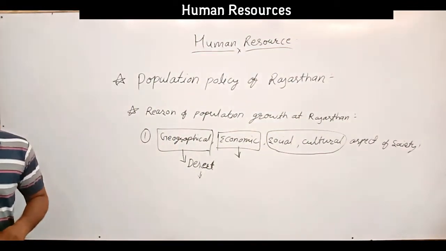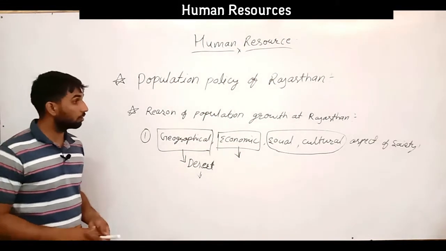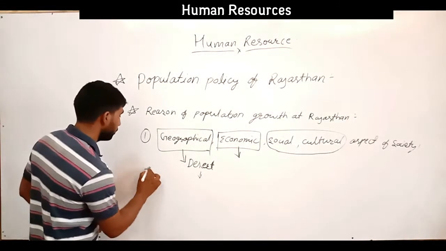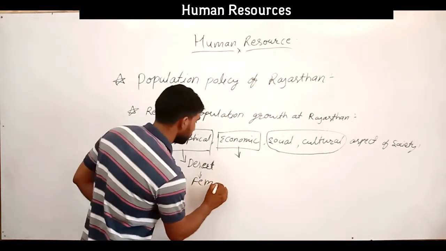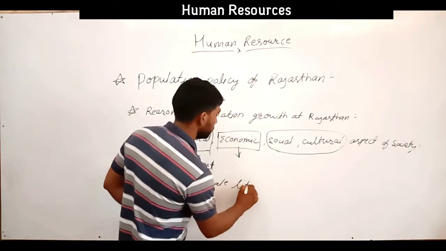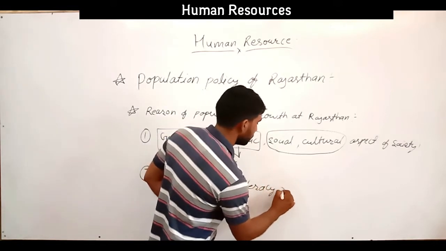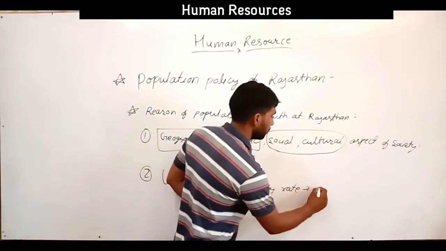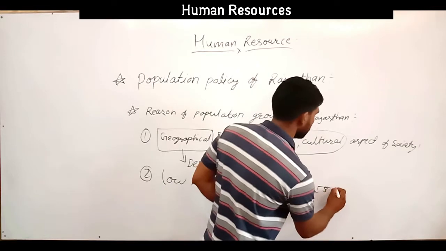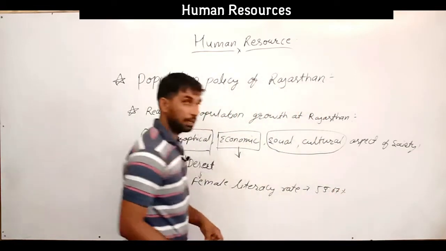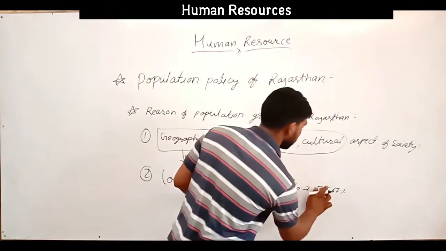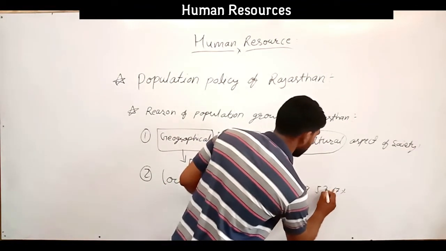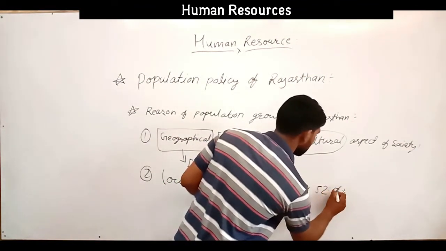Now after that we have the low female literacy rate. What was it, 55.67% in Rajasthan? 52.66.